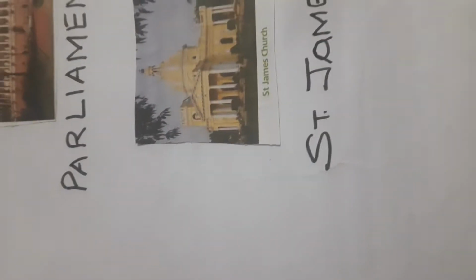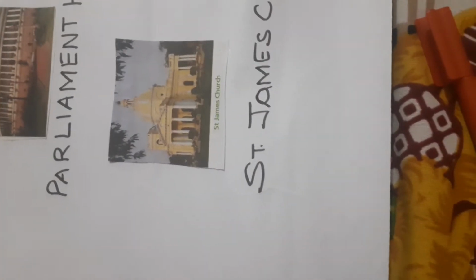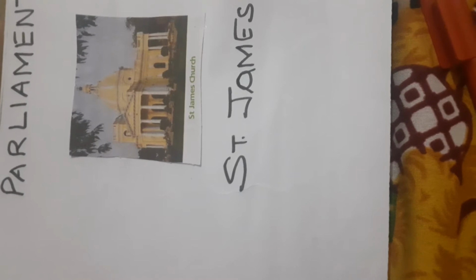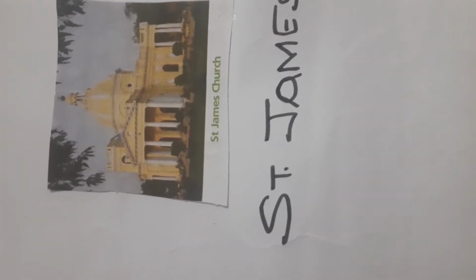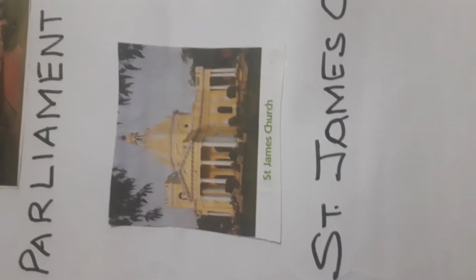Here is a picture of Saint Joseph Church, Saint James Church, and this is the religious building of the Christians. Now I want to show you one more picture. Here is the picture of the Gurdwara Bangla Sahib. It is also a religious place.